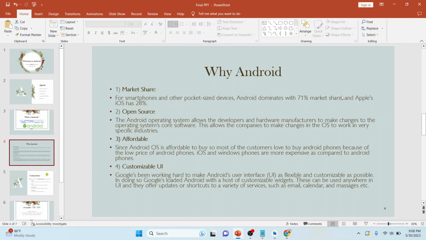And last, let's discuss the fourth point, which is customizable UI. What do I mean by customizable UI? We have many smartphone companies like Samsung, Huawei, Realme. Android comes as stock Android.